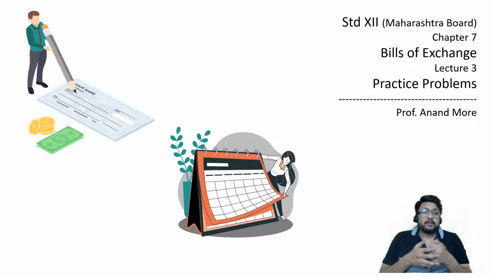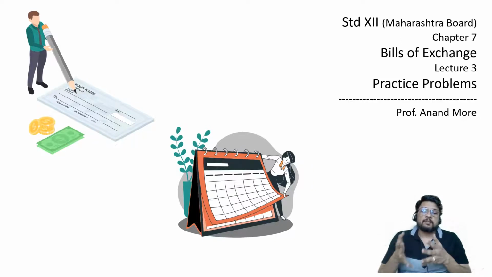Then there is a promissory note. A promissory note is a different version of a bill of exchange, but it is not an order, it is a promise. So it is drawn by the debtor himself. A bill of exchange is drawn by the creditor giving an order to the debtor. On the other hand, a promissory note is drawn by the debtor himself. It's a promise given by him to the creditor that after a particular period of time I'll pay you, or to your order, or to the bearer, a specific sum of money.